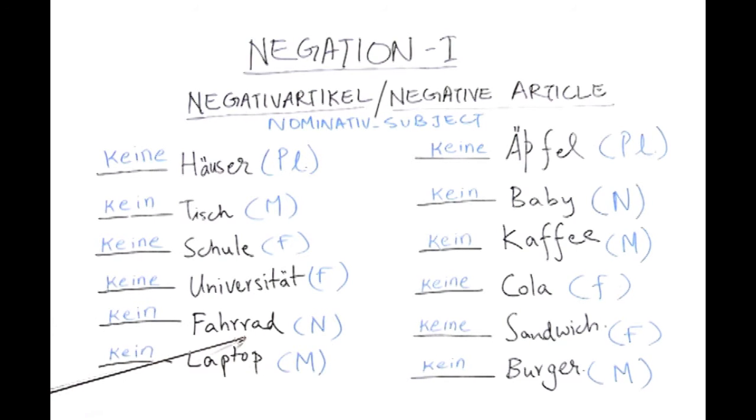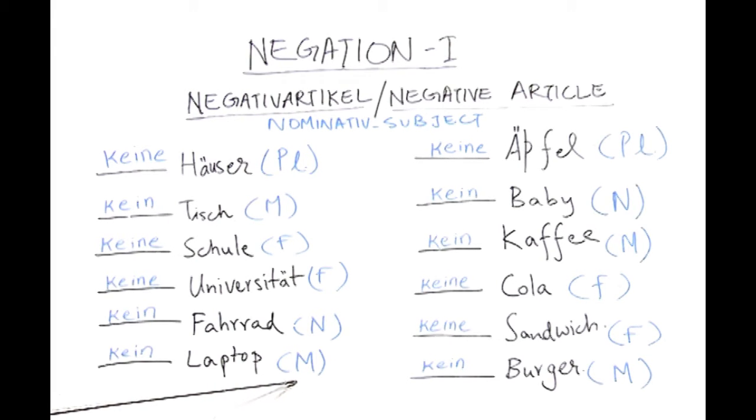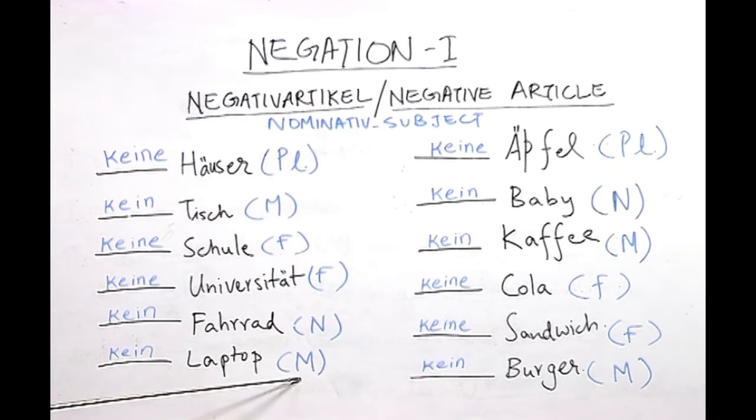Fahrrad, which means a bicycle, here our first student wrote the right negative article kein, and our second student wrote the correct article of the noun, which is neuter. Laptop, a very common word, here our first student wrote the correct negative article kein, and our second student wrote the correct gender for that noun, which is masculine, der Laptop.